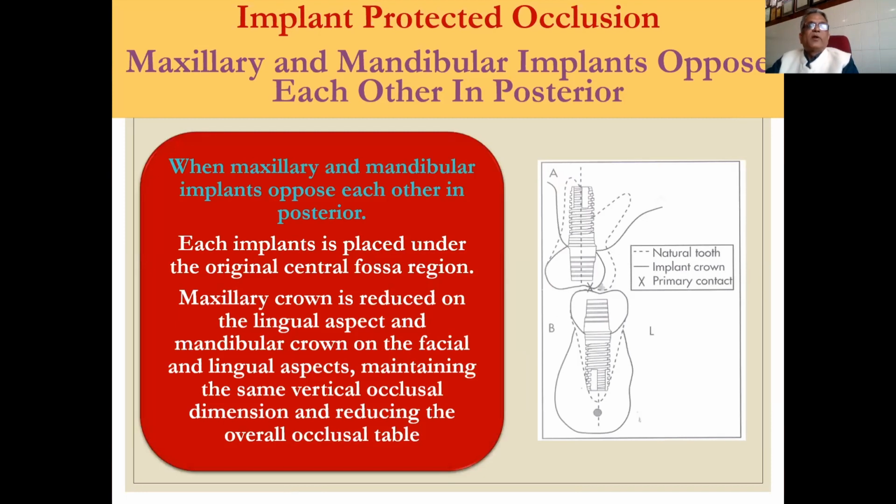When maxillary and mandibular implants oppose each other in the posterior, this is a very crucial and critical condition, when both opposing teeth are implant supported. Each implant is placed under the original central fossa region. The maxillary crown is reduced on the lingual aspect and the mandibular crown on the facial and lingual aspect, maintaining the same vertical occlusal dimension and reducing the overall occlusal table. I think you can understand it very clearly.